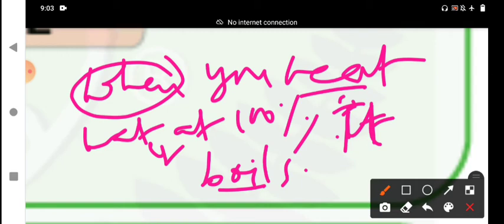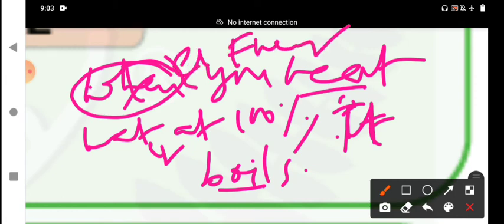Here the subordinate conjunction has changed from if, the conditional clause, to when, the adverb of time. When you heat the water at 100 degrees, it boils. Instead of this, every time you heat the water at 100 degrees, it boils.